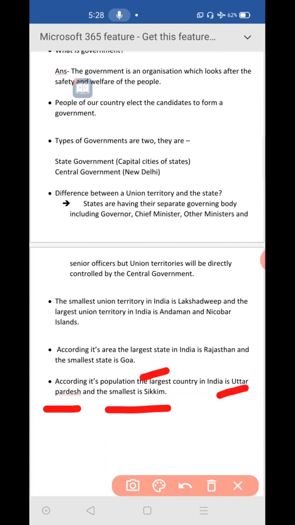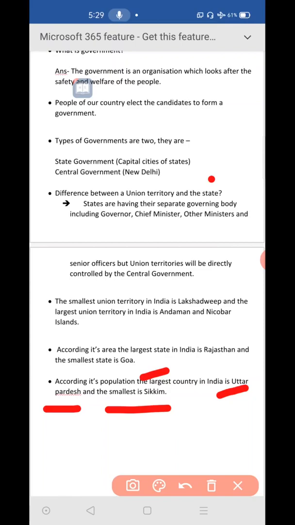These are all the points I covered today. This is about the union government, the central government. There are two types of government: one is the state government and one more is the central government. The central government takes care of the whole country, and state governments take care of their respective states. And I also told you about union territories, the smallest and biggest union territory, and the largest and smallest states of India according to their area.